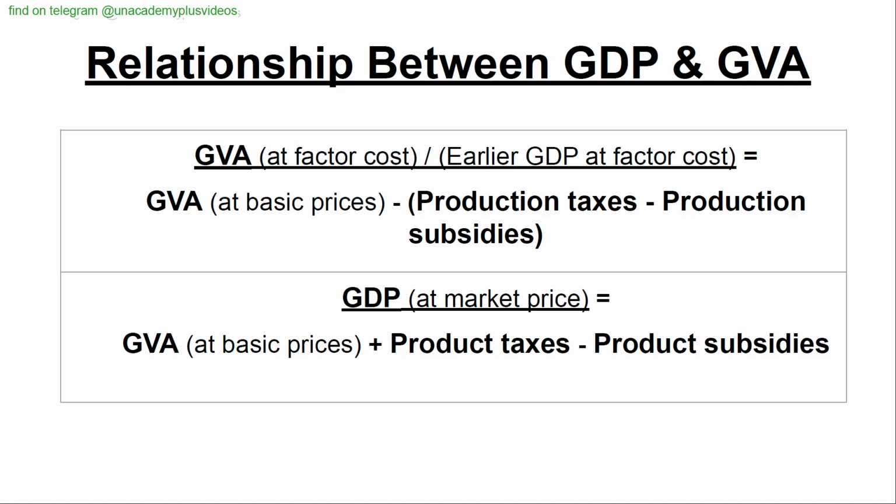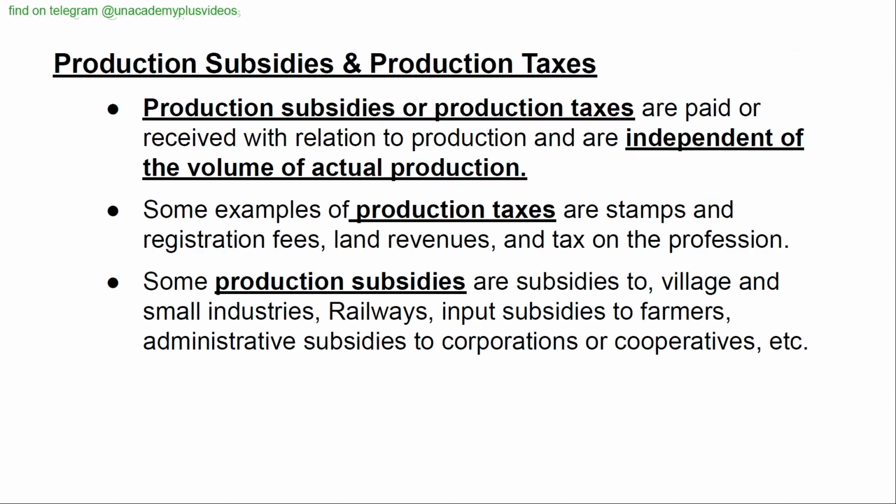Relationship between GDP and GVA. GVA at factor cost, earlier GDP at factor cost, is equal to GVA at basic prices minus production taxes minus production subsidies. GDP at market price is equal to GVA at basic prices plus production taxes minus product subsidies.